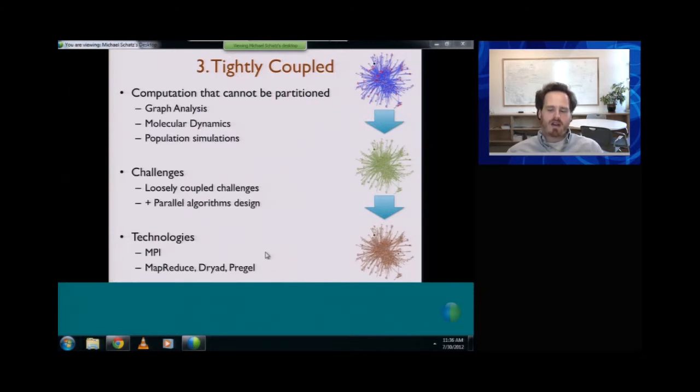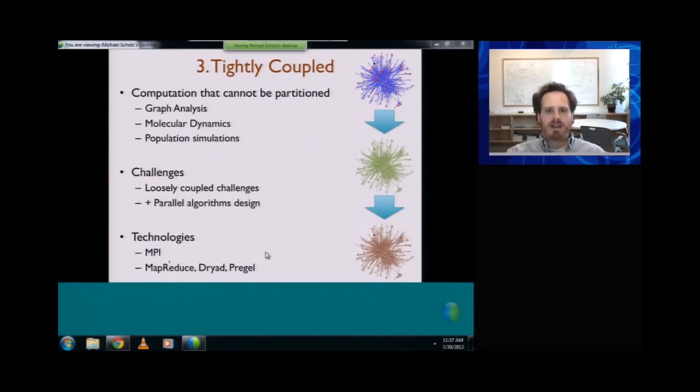Traditionally, the way that one would try to tackle this sort of graph problem would be to use MPI to get the different computers to talk to each other. But it's also possible to use MapReduce to do the same sort of analysis. In fact, this is exactly how PageRank is computed in a MapReduce framework, where different nodes in the web graph are able to talk to each other.